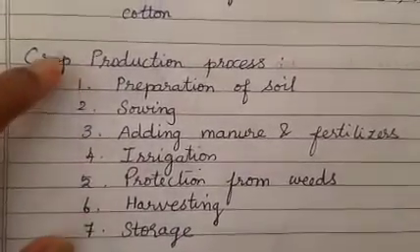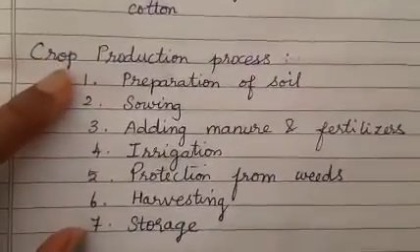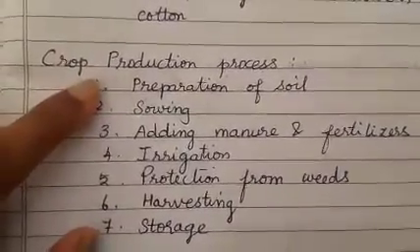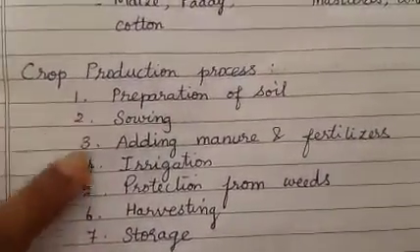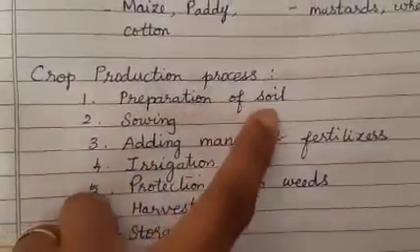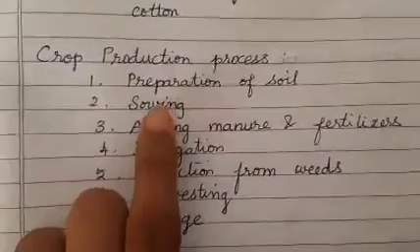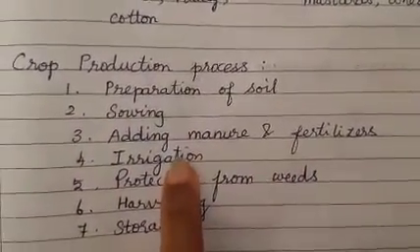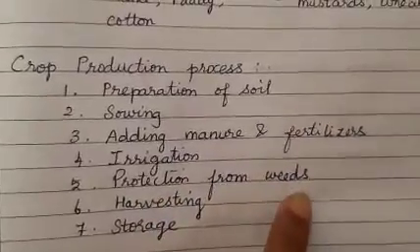Okay, these 7 processes are explained in great detail. Today I will be starting with the preparation of soil alone. We need to go step by step and slowly, in detail, with every process. The first one is preparation of soil. Then sowing, adding manure and fertilizer, irrigation, protection from weeds.